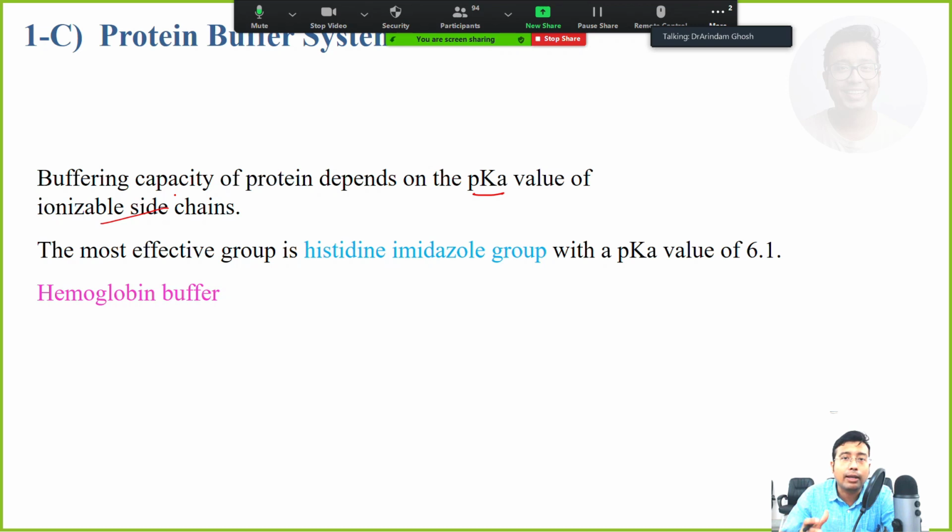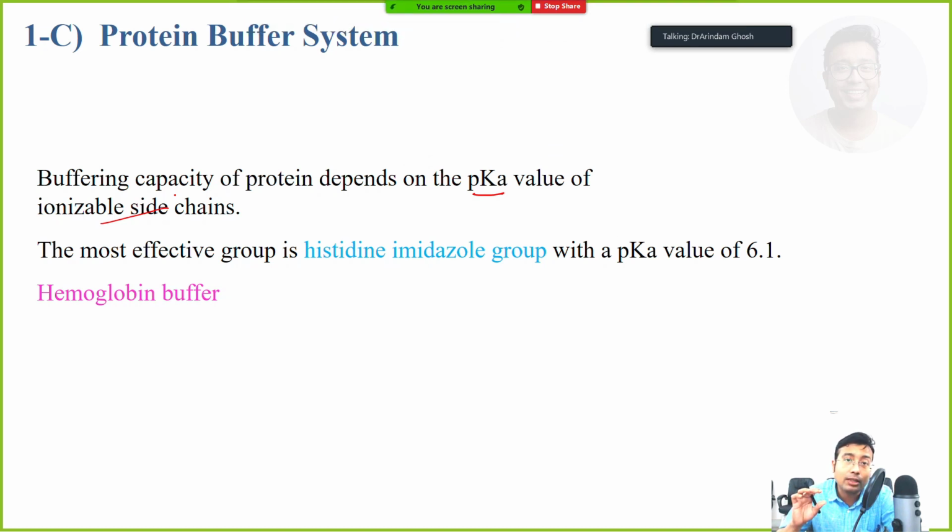Now whatever amino acid is present, based on their side chain dissociation, the protein can act as a buffer, and the pK is based on that. So the buffering capacity of protein depends on the pK value of the ionizable side chain. However, most important among them is histidine, because histidine has got an imidazole ring.